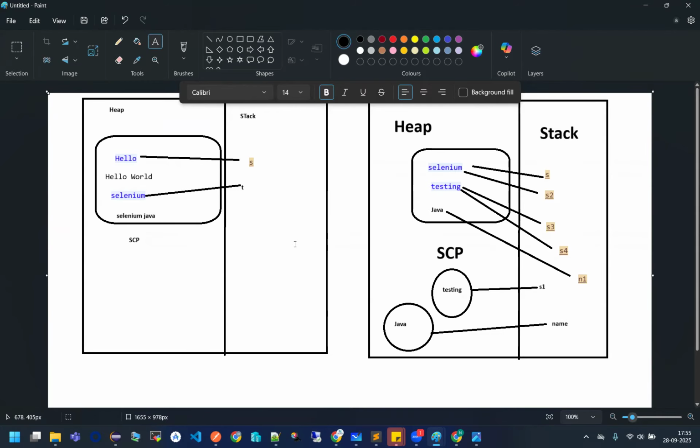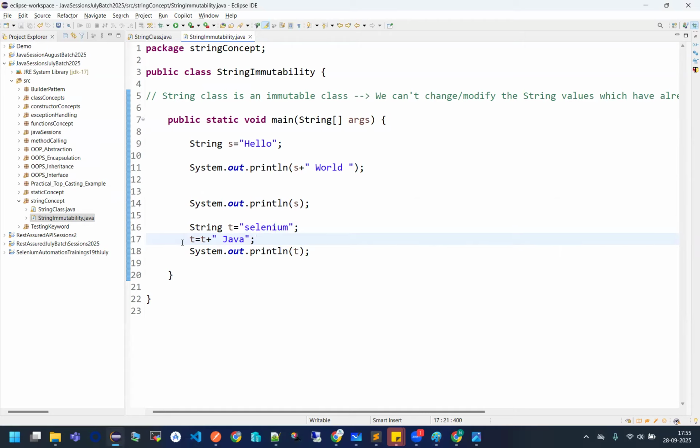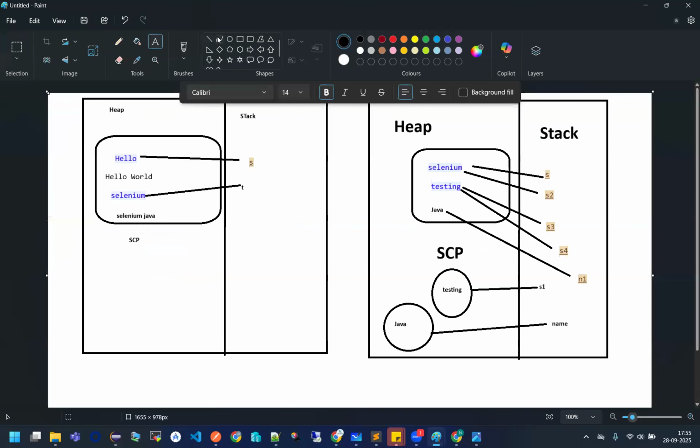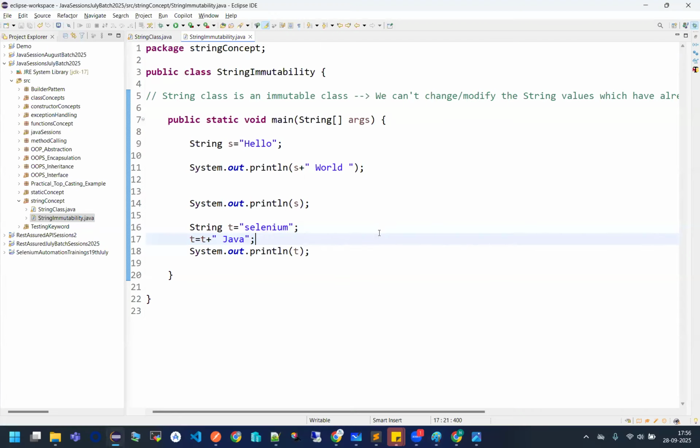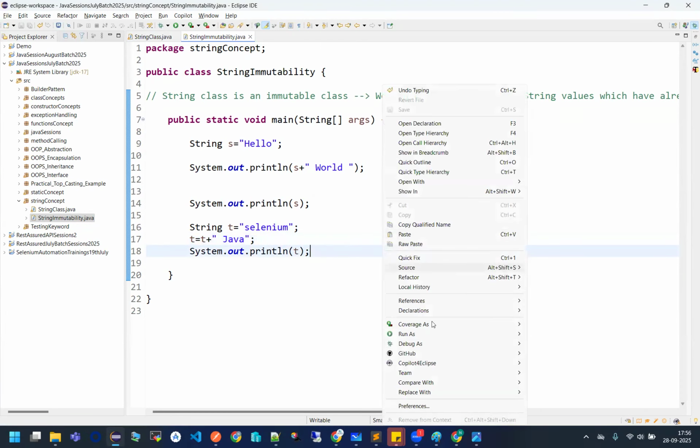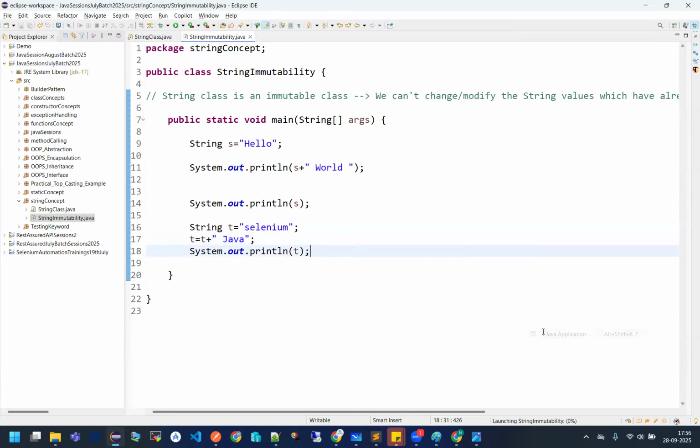But now I am explicitly saying to this 17th line that whatever value you get after concatenation, store it inside T. That means T, you again start referring to Selenium Java. That means you break the current connection which you have with Selenium, and start pointing to Selenium Java. And see what I'll be getting now here. Only Selenium or Selenium Java? Now I'll be getting Selenium Java.